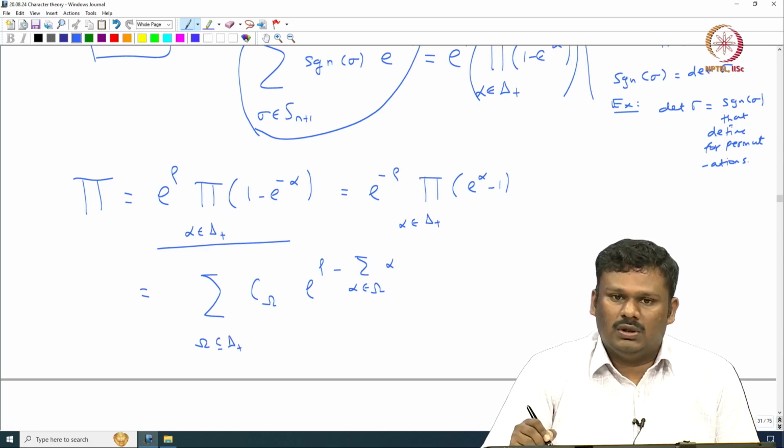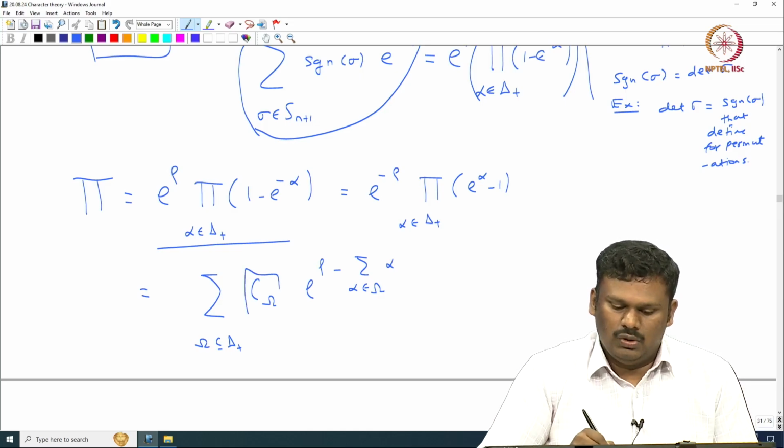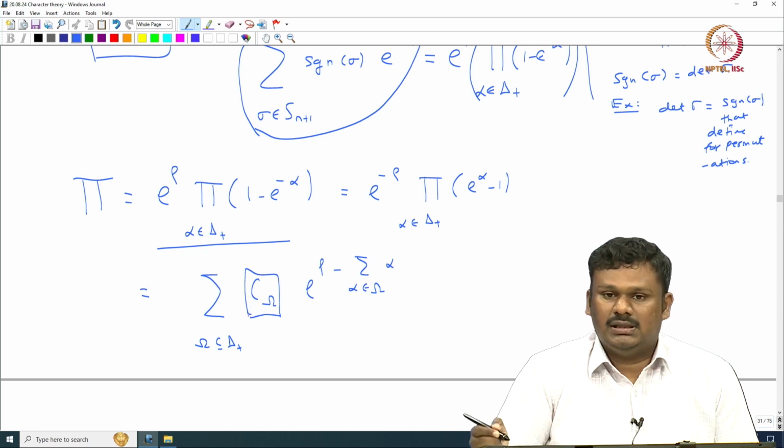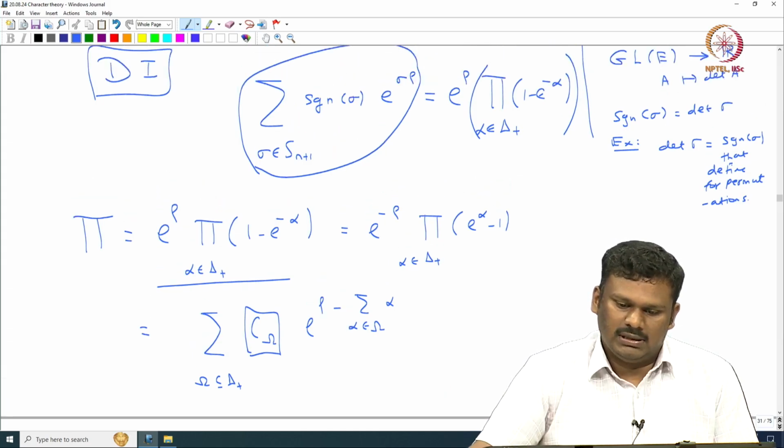Now, once you have this way of rewriting, you have to determine exactly when this c omega is non-zero, and whenever it is non-zero, what the coefficient is.